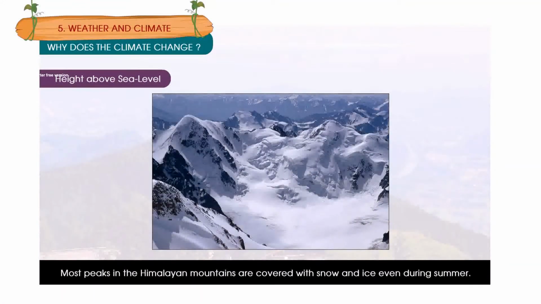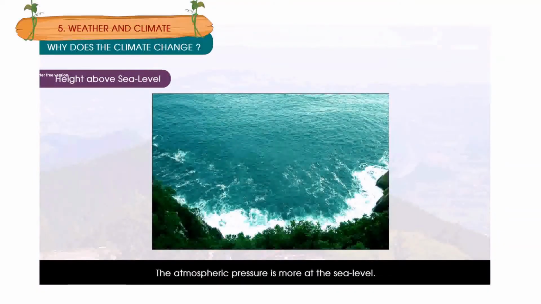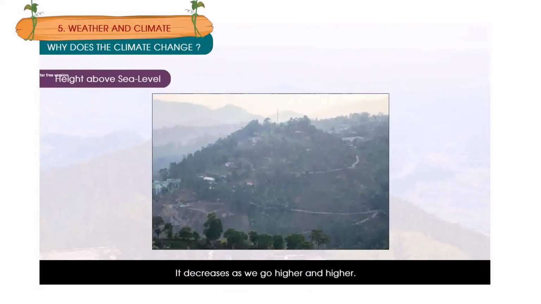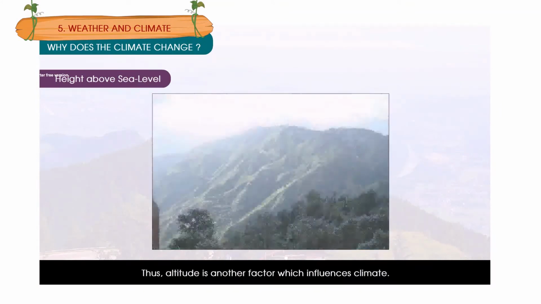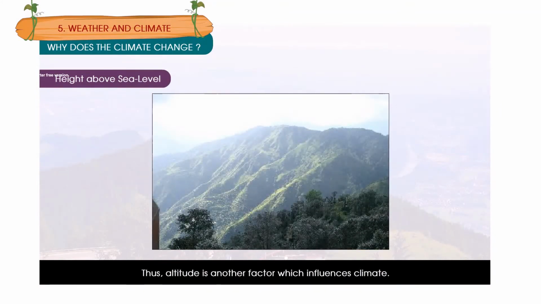Most peaks in the Himalayan mountains are covered with snow and ice even during summer. The atmospheric pressure is more at the sea level. It decreases as we go higher and higher. Thus, altitude is another factor which influences climate.